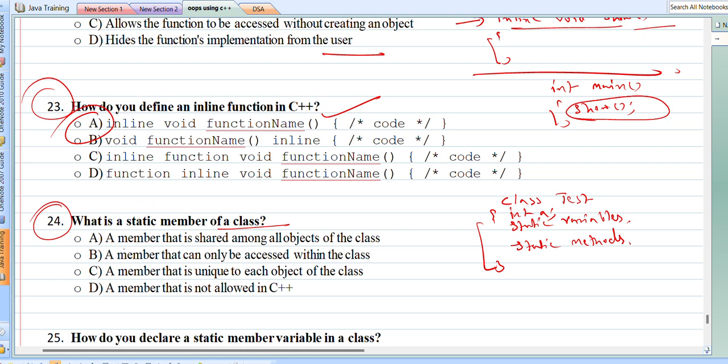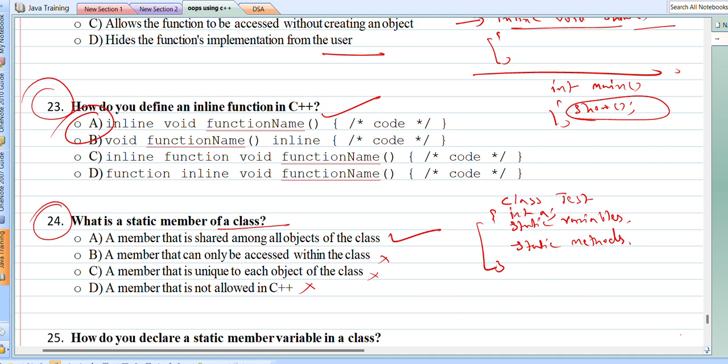So the correct option here: a member that is shared among all the objects of the class. This is correct. A member that can only be accessed within the class? No. A member that is unique to each object of the class? A member that is not allowed in C++? No. So the correct option is option number A.